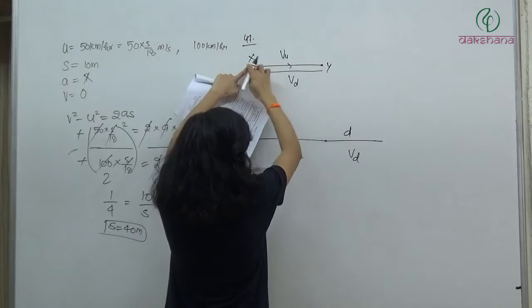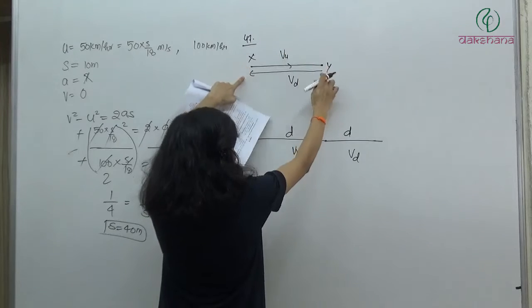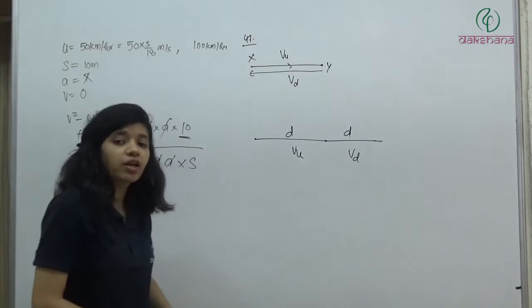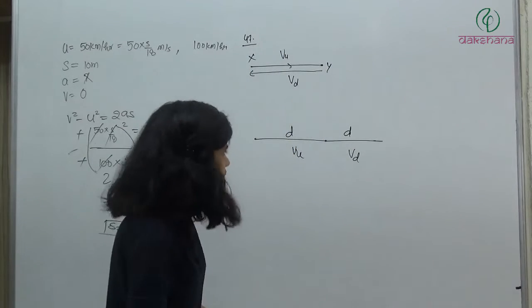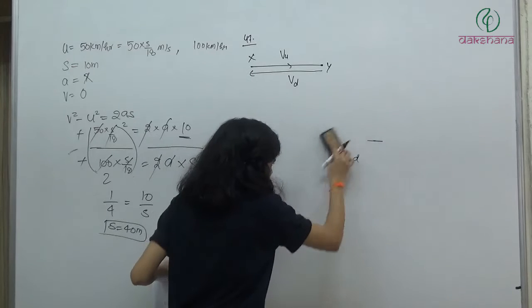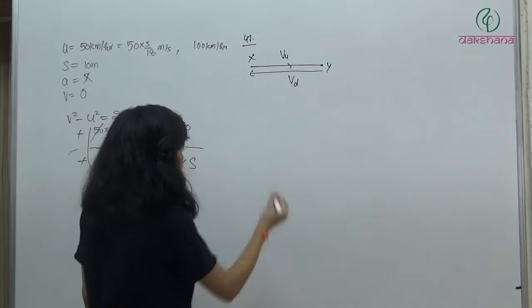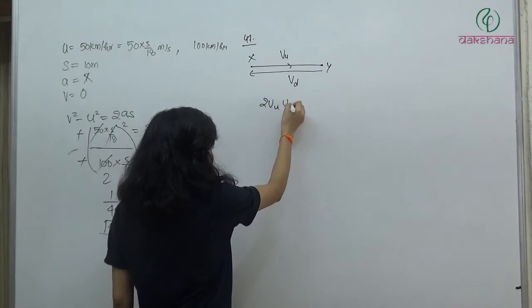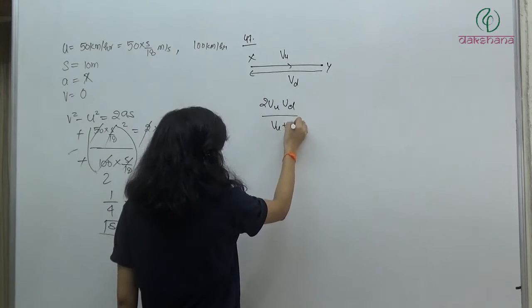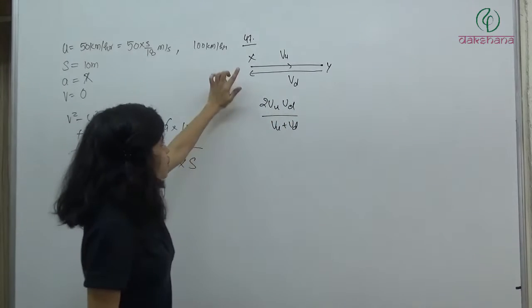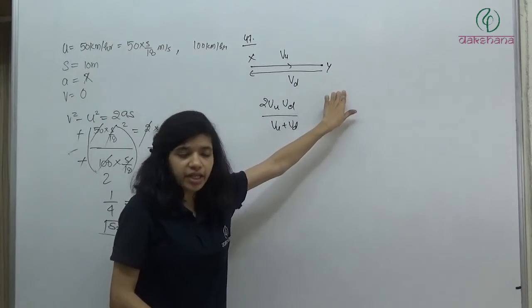So first you have covered distance d with Vu, and then you have covered distance d with Vd. Then what will be the average velocity? I think you must be remembering the answer. So the answer was 2VuVd by Vu plus Vd. We can solve this. So when it is going from x to y, how much time will it take?